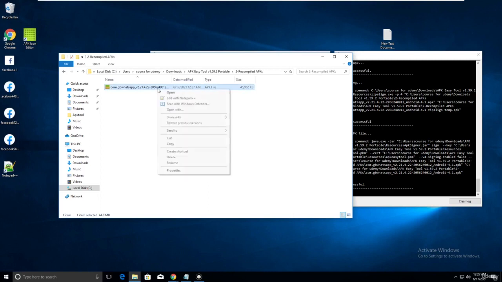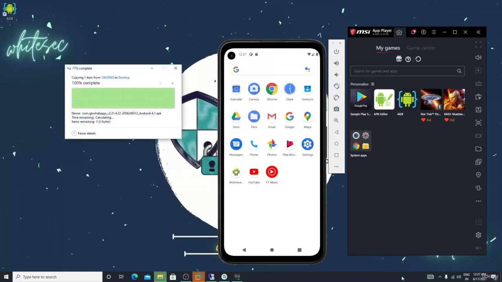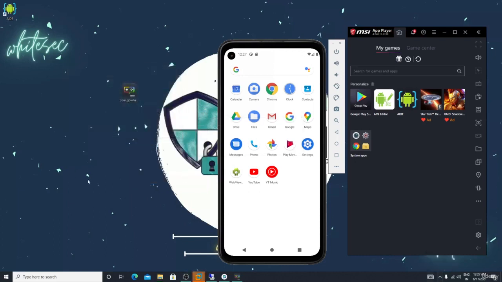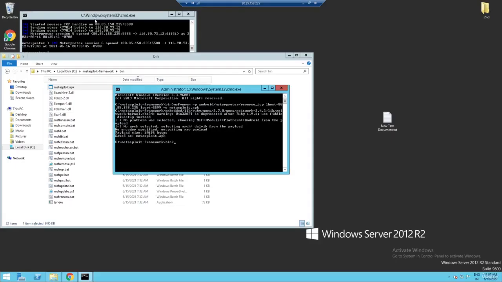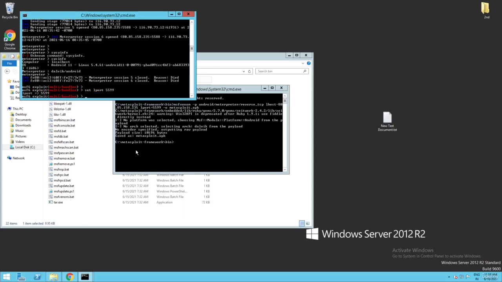You guys can see there is a GB WhatsApp. Let me do one thing, just paste it here. I just pasted it here. Let me see, it's recording because I just forgot. Let me set the LPORT to what I just typed there. LPORT 5599, right? 5599. Enter. Right, exploit.